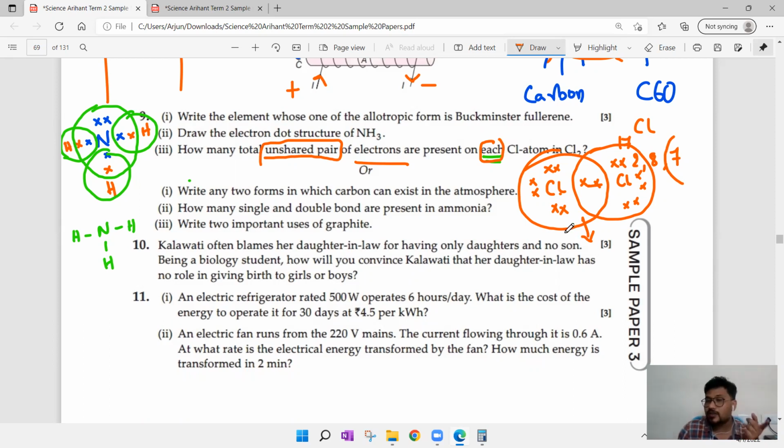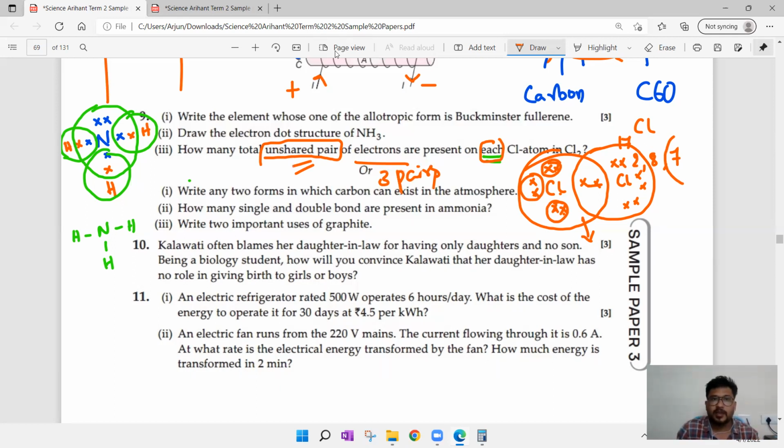You see, they are not asking how many unpaired electrons. If they asked that, you could say 1, 2, 3, 4, 5, 6 electrons are unpaired, but they are asking about unshared pairs. So this is one pair, this is the second pair, this is the third pair. So 3 unshared pairs of electrons are present on each chlorine atom in the Cl2 molecule. That is the answer you have to write.